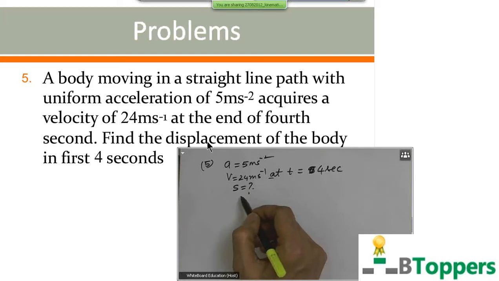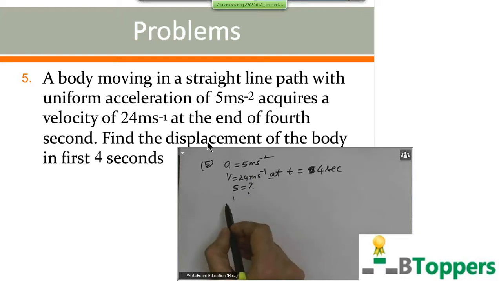You observe what is missing, I mean, what is the quantity which is not given in the problem, or not asked in the problem. You can observe that you are not given the initial velocity of the body. We can also observe that you are not asked to calculate the initial velocity of the body. So you can choose the equation which does not contain the letter u.